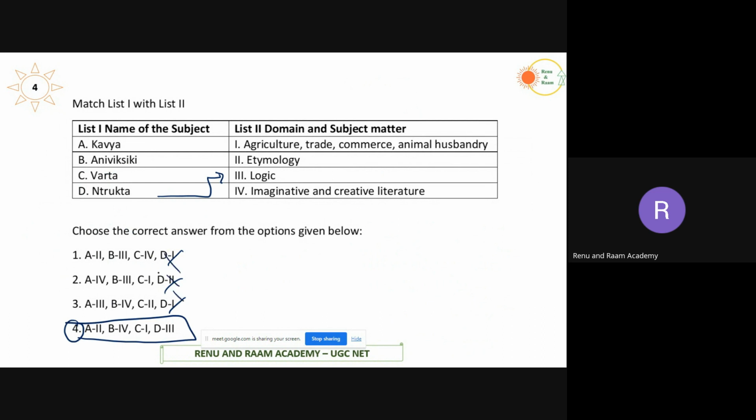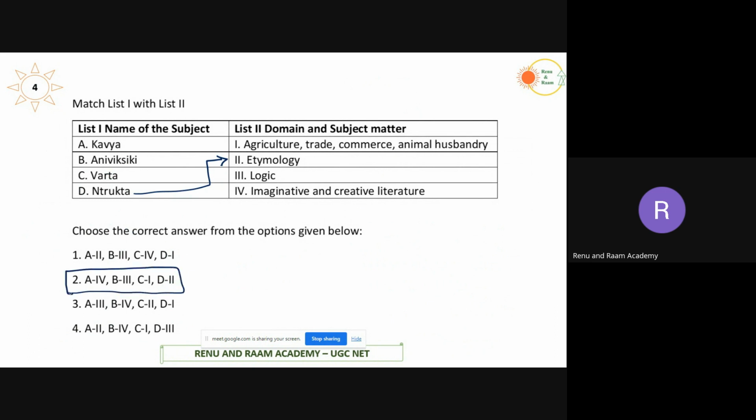So, okay, I'm sorry. D is actually etymology, which is 2. I'm sorry here. So it is here. Nirukta, which is etymology. So D is 2. When D is 2, you will automatically get the answer, which is the second option here.